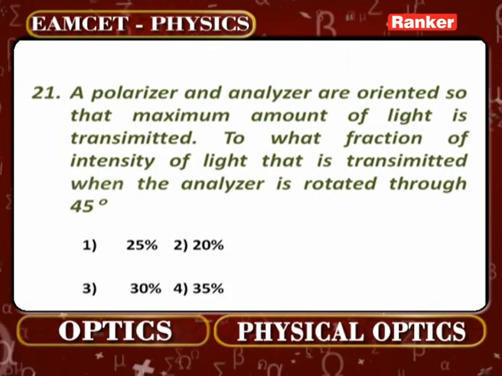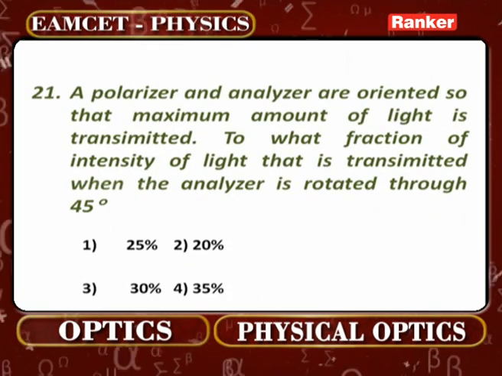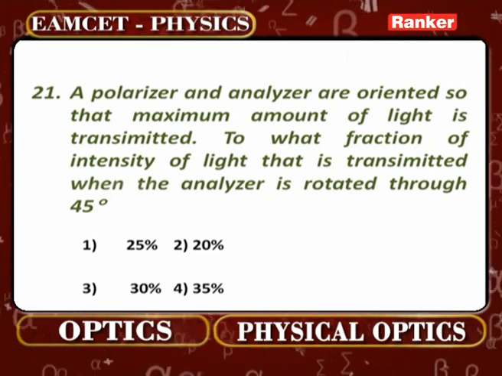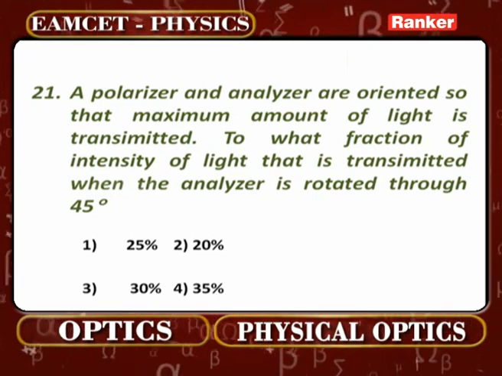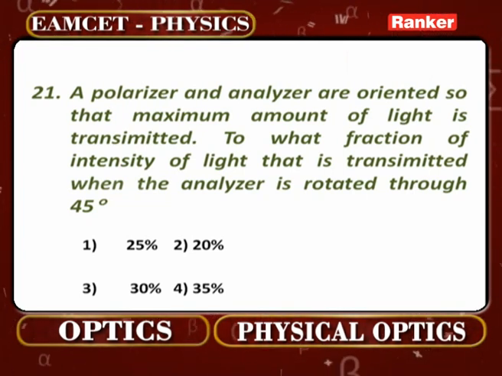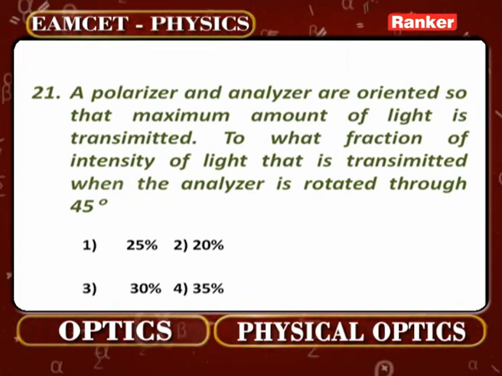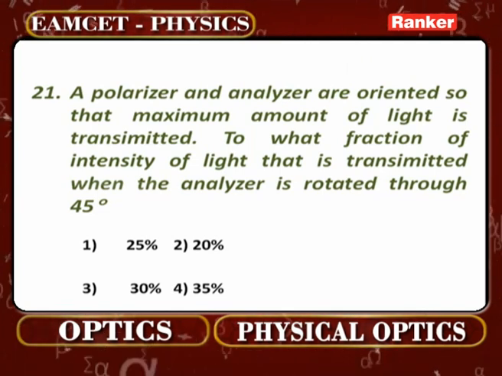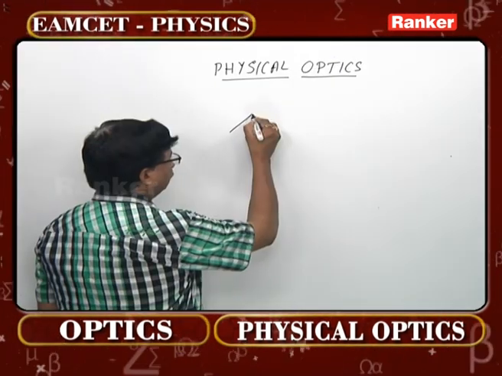Look at the next number, the last problem in this order, the 21st. A polarizer and analyzer are oriented so that the maximum amount of light is transmitted. To what fraction of the intensity of light is transmitted when the analyzer is rotated through 45 degrees? Firstly, understand one simple concept.